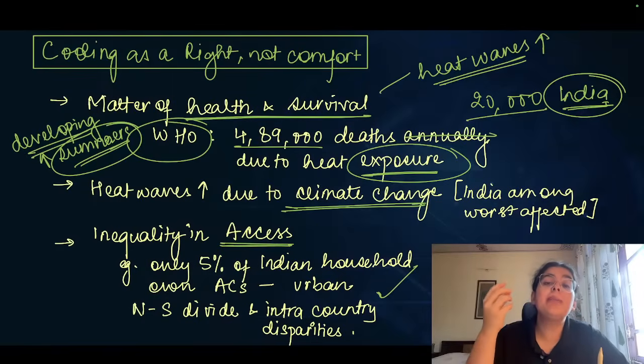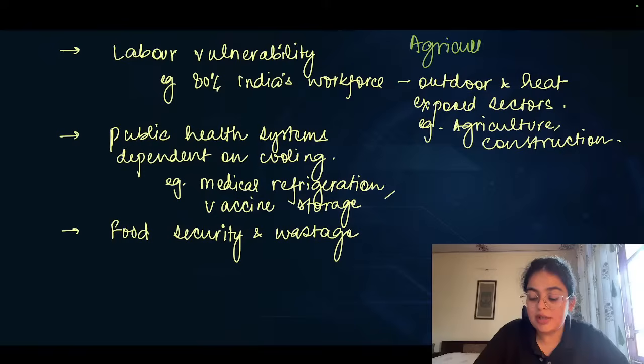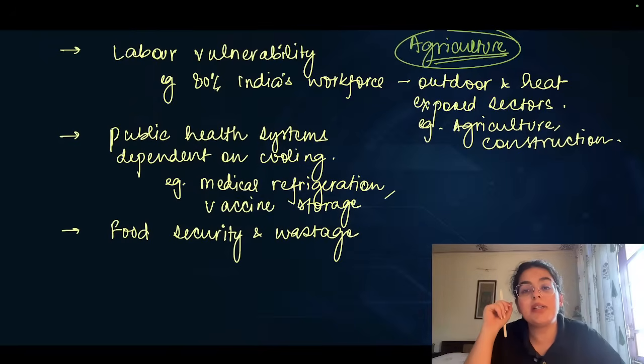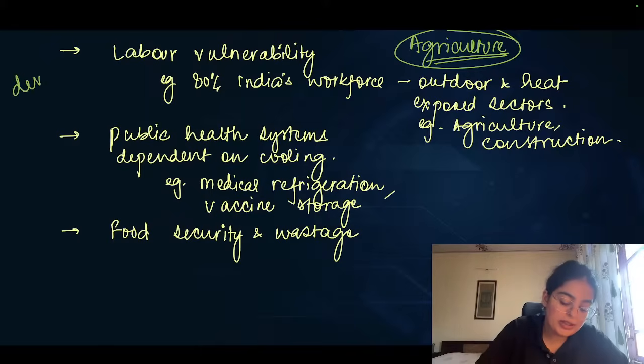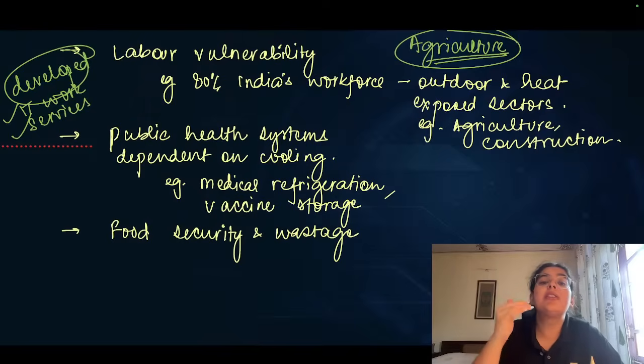What is the primary kind of occupation in which people in developing countries are engaged in? People in the developing countries are often engaged in primary occupations like agriculture, in occupations like construction. That means labor intensive workforce is the pattern when it comes to developing countries. While developed countries have what is called the IT workforce, the services workforce, right? And therefore, offices in the developed countries are never impacted due to weather fluctuations.